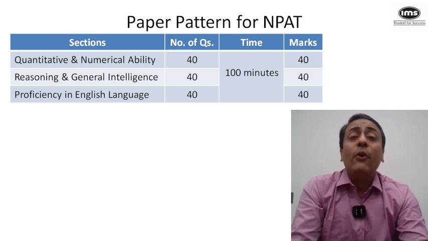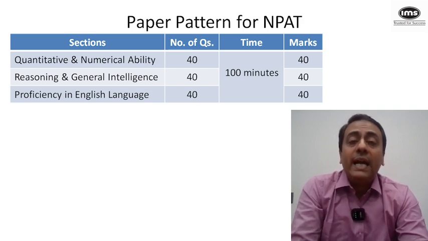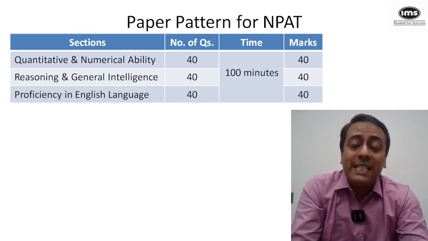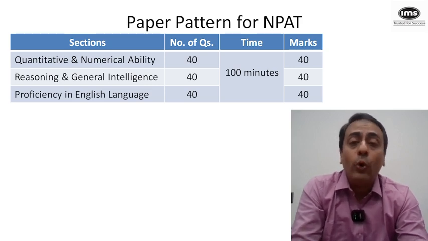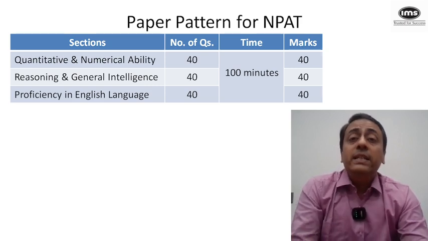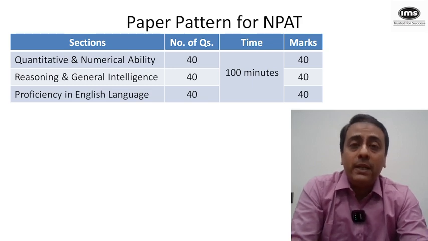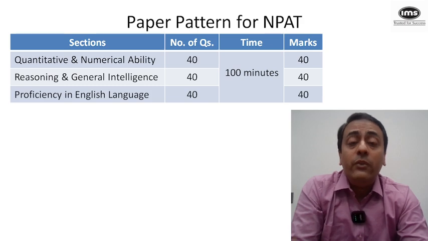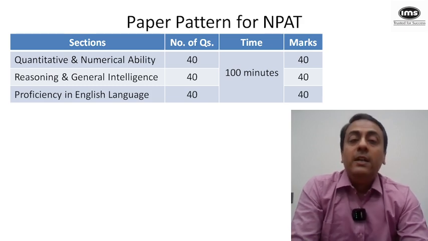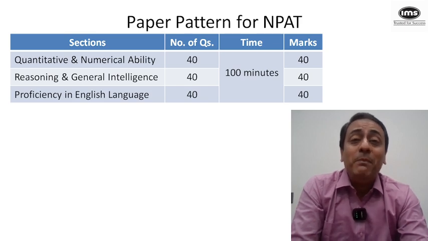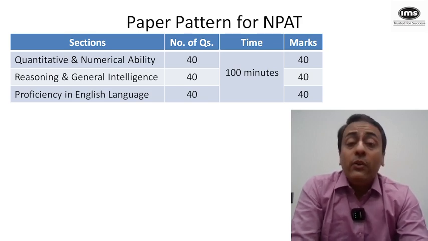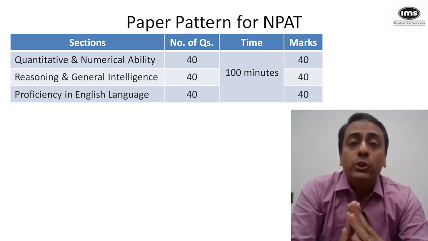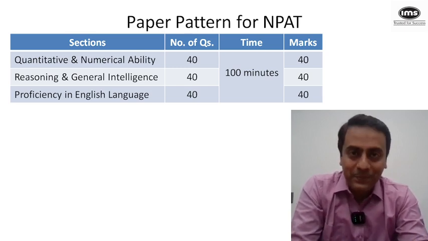So in total, there are 120 questions and the time that the student gets is 100 minutes only. Remember guys, there is no sectional time limit. We can decide how much time we want to spend on a particular section. We get +1 for every correct answer and there is no negative marking.